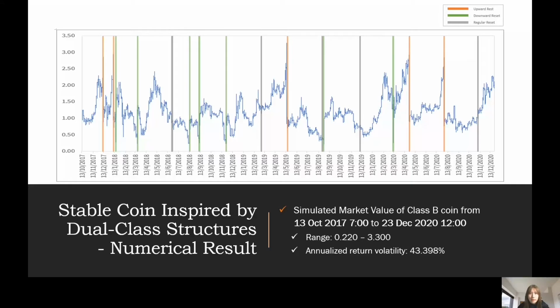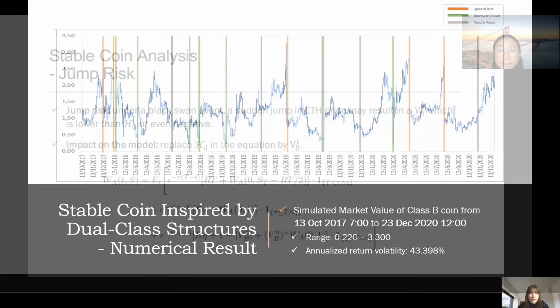This is the simulated market value of Class B coin for the same period. Compared to the Class A coins, the Class B coins are more volatile due to their leveraged nature, as the annualized return volatility is 43.398%. Next, I'll hand it over to Yuhan for more analysis.